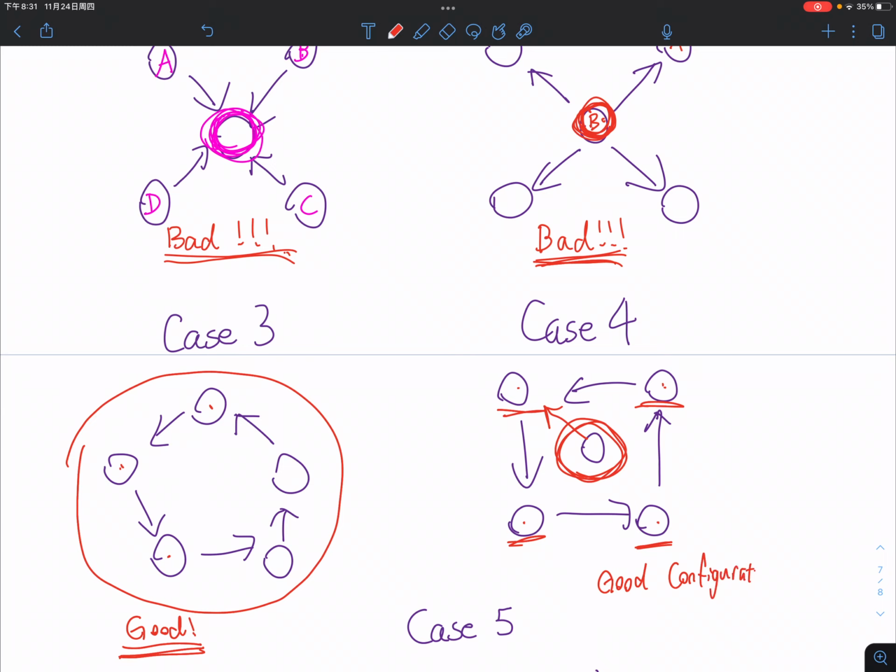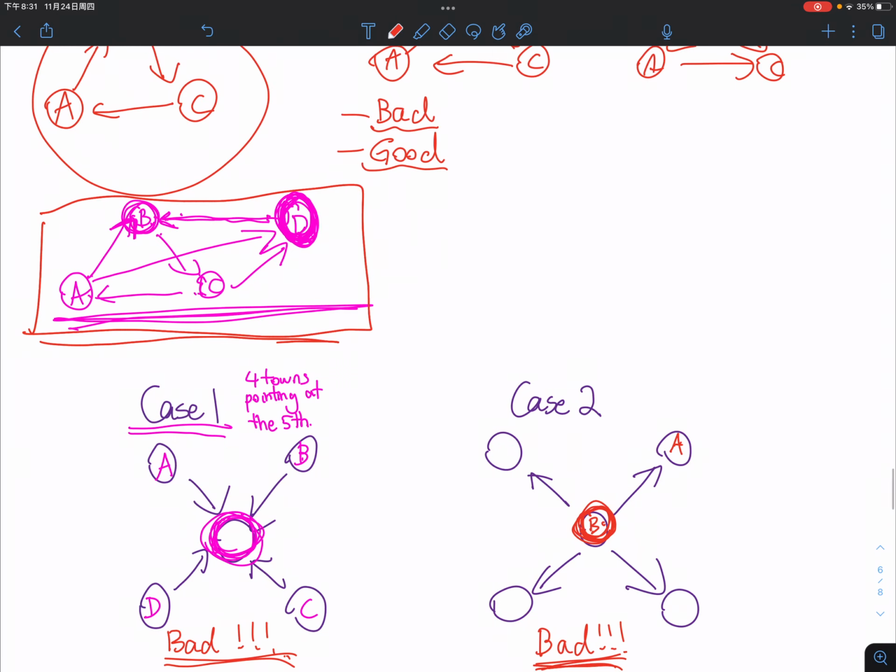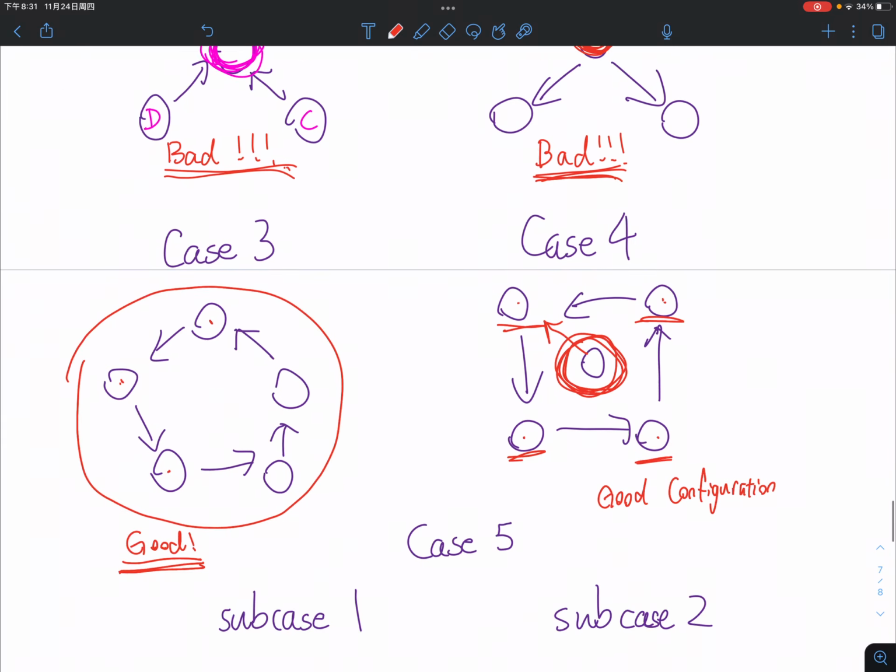Because the town in the middle has to point out to one of the towns in the loop. It's going to join the loop and have itself being accessed, or being able to access all the other towns, correct? That's the conclusion we derive from this logic.